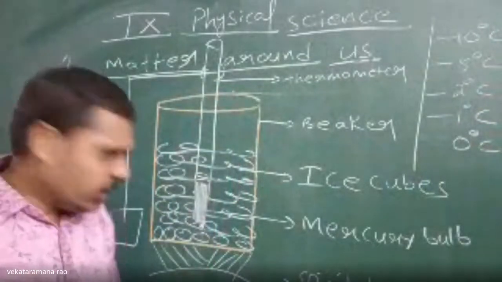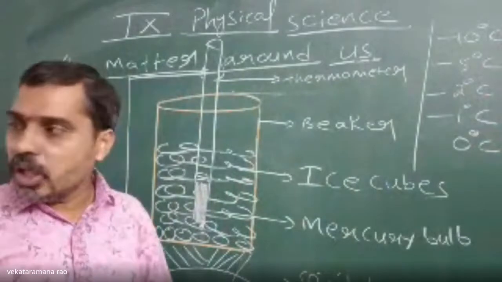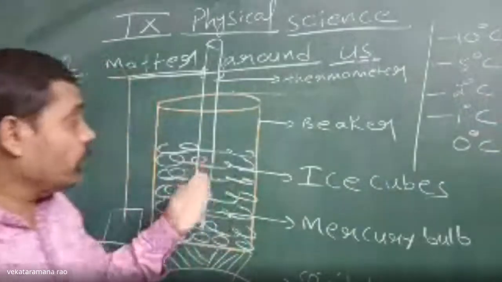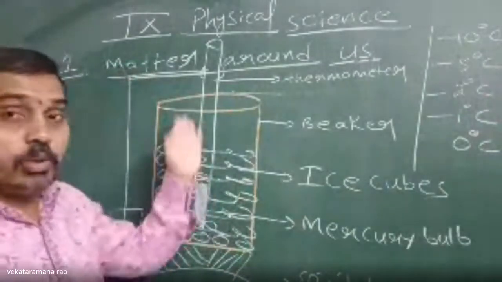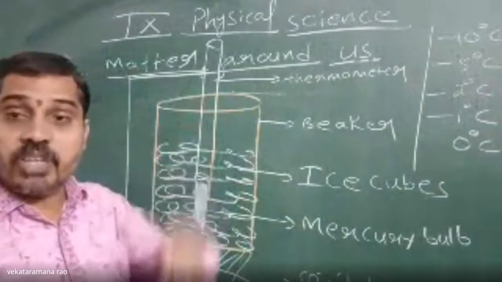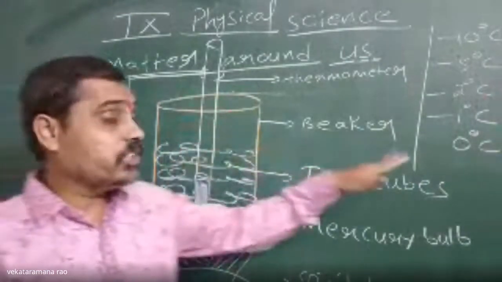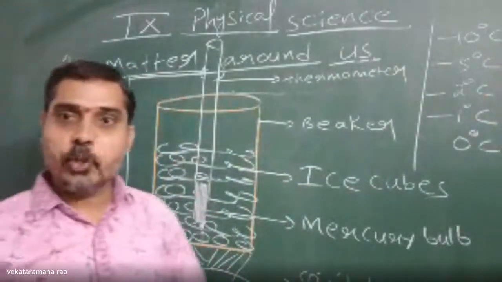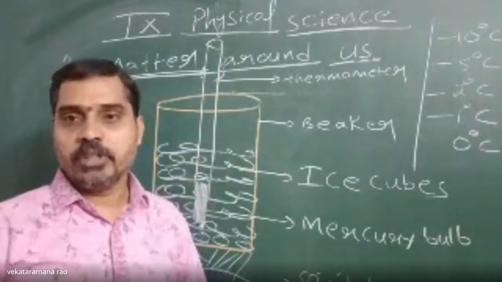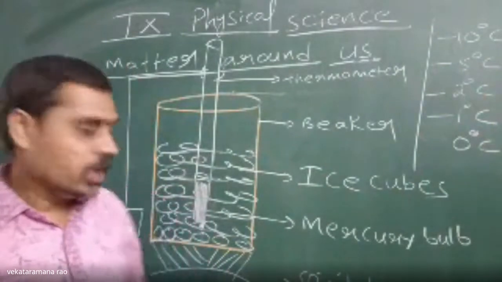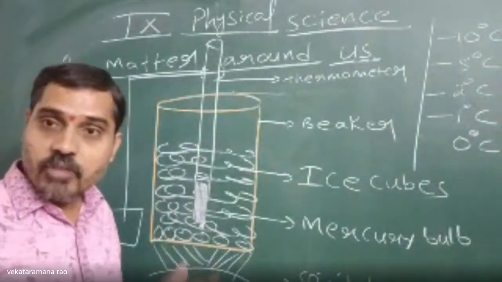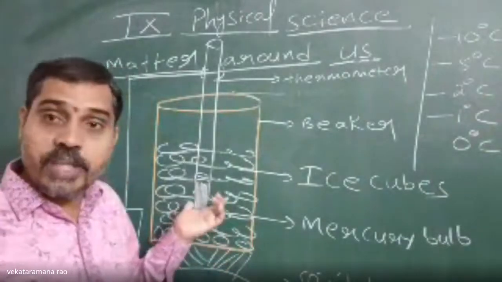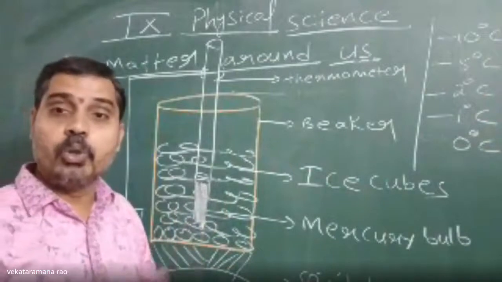Why won't it rise now? Have we stopped heating? No, we are going on heating only. We are supplying heat, so why is the thermometer not showing a rising temperature? Why does the mercury level stay steady at 0 degrees Celsius? If you observe keenly, the ice cubes start converting into liquid. That means the heat we are supplying is utilized by the ice cubes to convert into liquid.